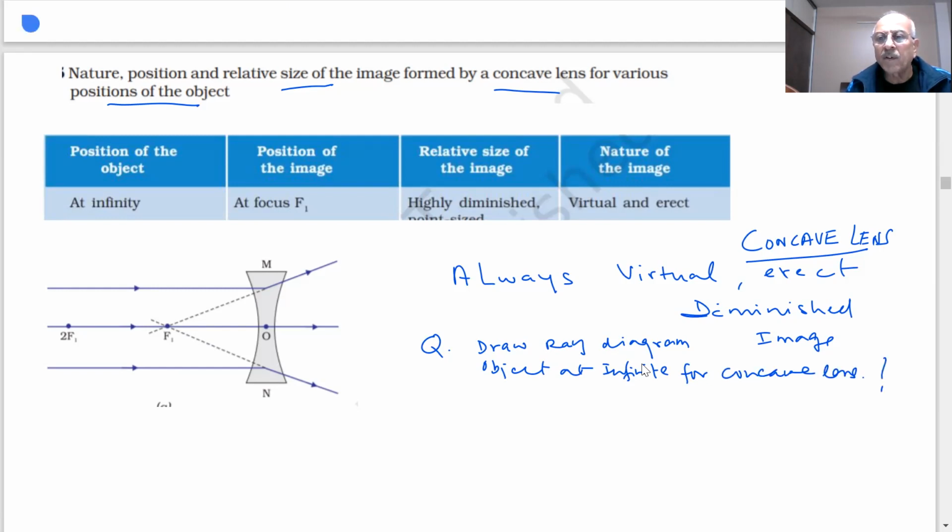Now here these rays are coming parallel to the principal axis, they will diverge and they will appear to meet at the focus. Similarly, this ray. I only need two rays where they will intersect to find the position, as you can see here. So what is the position of the image?